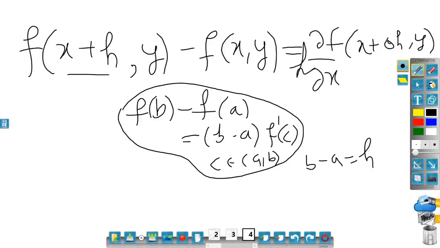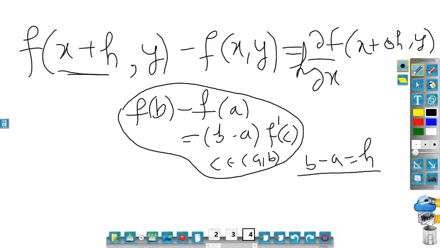Then if b minus a is h, it is very clear that my b will be a plus h. So instead of writing a plus h, I have said x plus h comma y. So y is a constant, that is not an issue. Minus f of x comma y. So f of a comma b, if you would have applied your normal methods, is equal to b minus a times f dash at c, and here b minus a is replaced by h, and dou f by dou x at x plus theta h comma y.